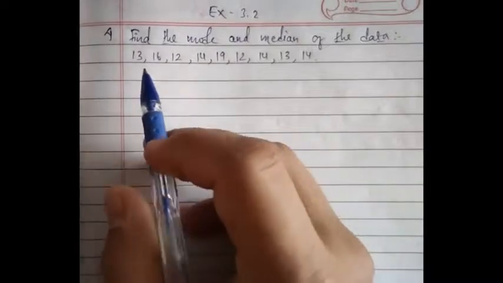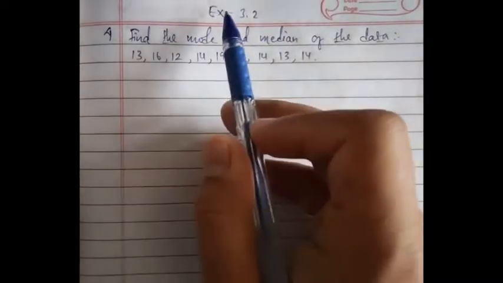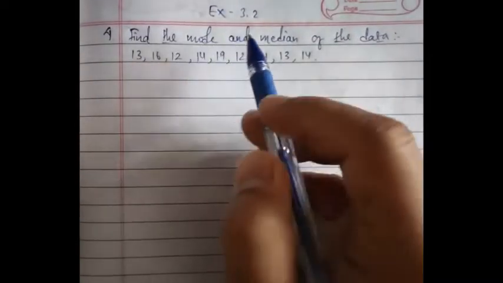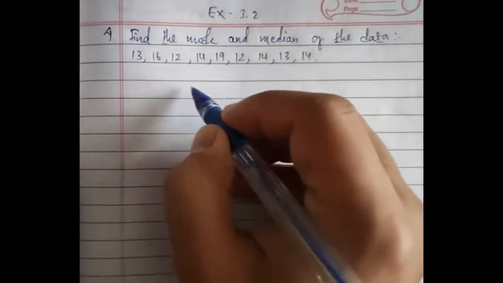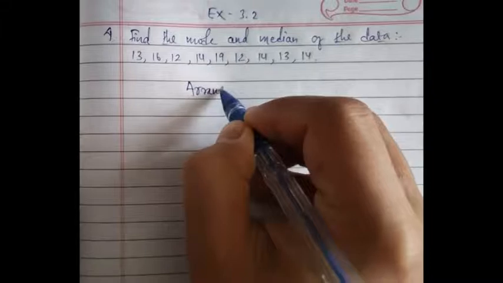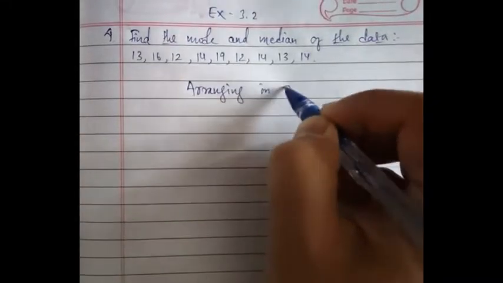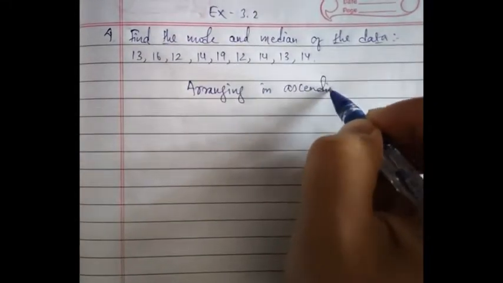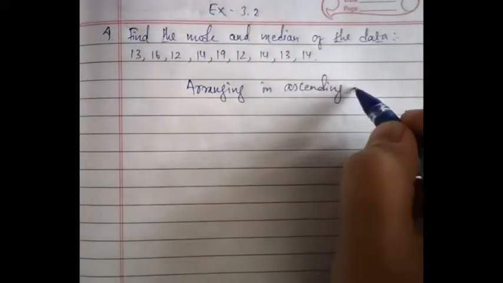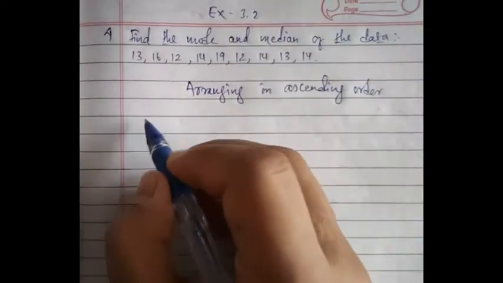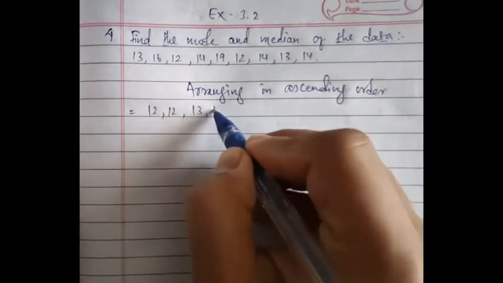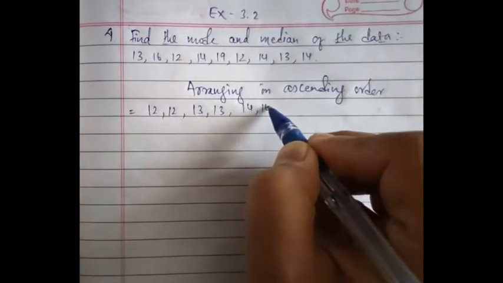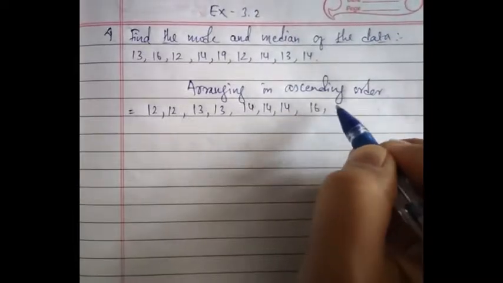So, student, proceeding further to question number 4 of exercise 3.2, we have to find the mode and the median of the given data. First of all you have to arrange this in ascending order. Of course, that is the first and foremost thing you have to do. So let us arrange this: 13, 13, 14, 14, 14, 16, then 19.